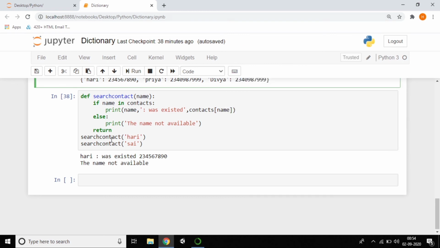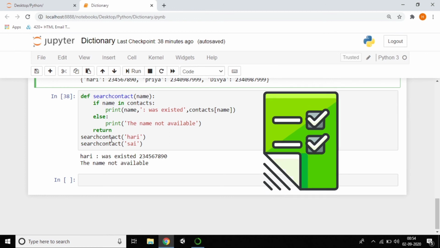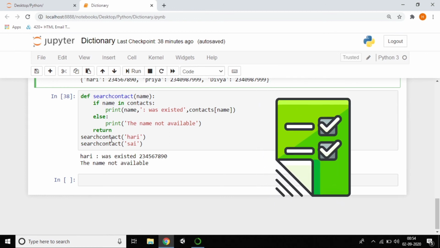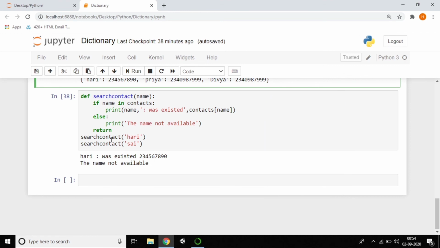I'm giving some tasks related to dictionaries. Just go to the description and see the task and do the task. Don't forget to do the task, then only you will be able to do programs.